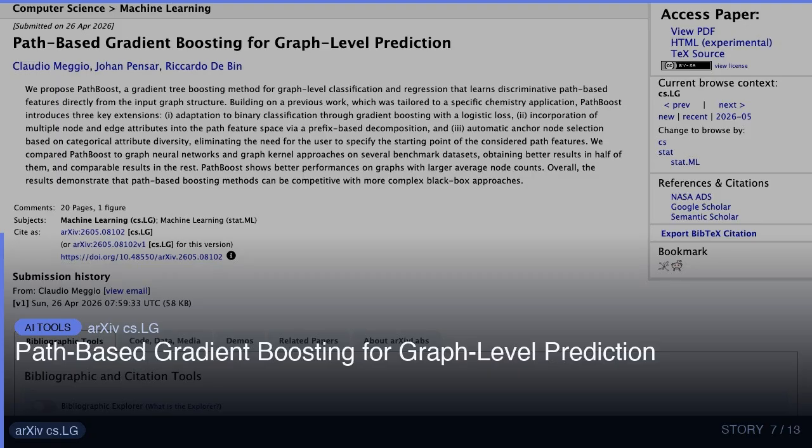Building on a previous work, which was tailored to a specific chemistry application, PathBoost introduces three key extensions. 1. Adaptation to binary classification through gradient boosting with a logistic loss. 2. Incorporation of multiple node and edge attributes into the path feature space via a prefix-based decomposition.